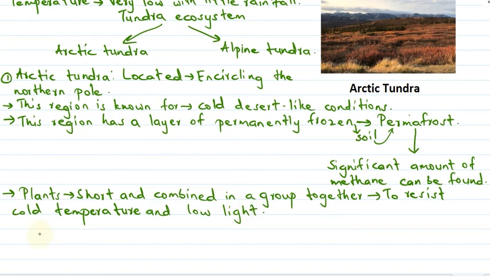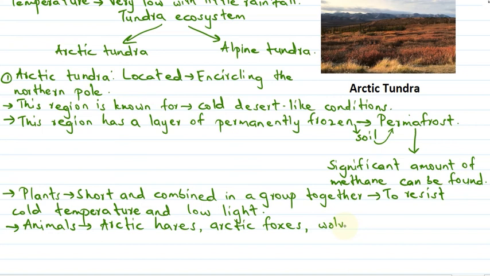Then what kind of animals can be found here? The animals found in this region are the Arctic hares, Arctic foxes, wolves, polar bear, etc. And apart from them, insects like bumblebees, black flies, and different types of moths can also be seen here.